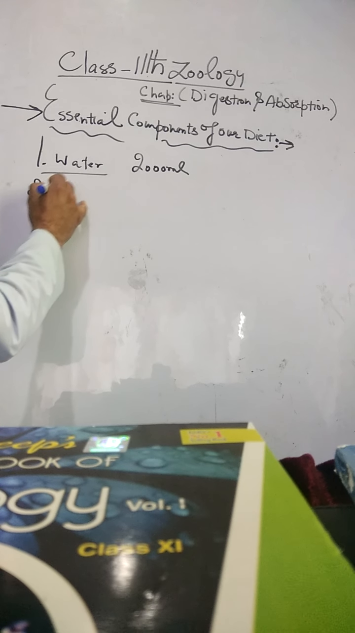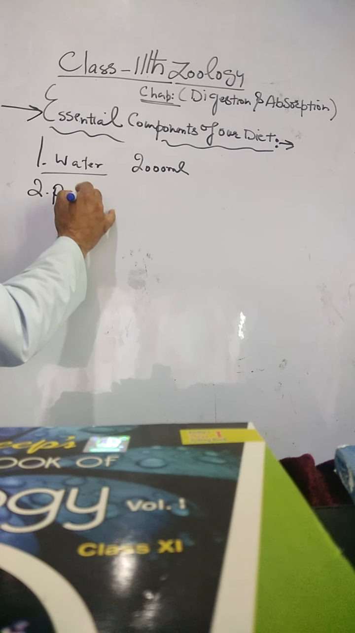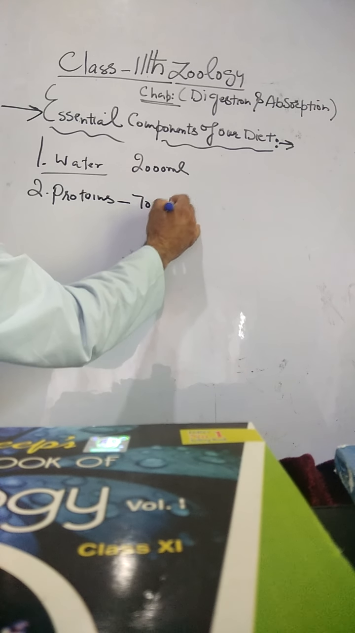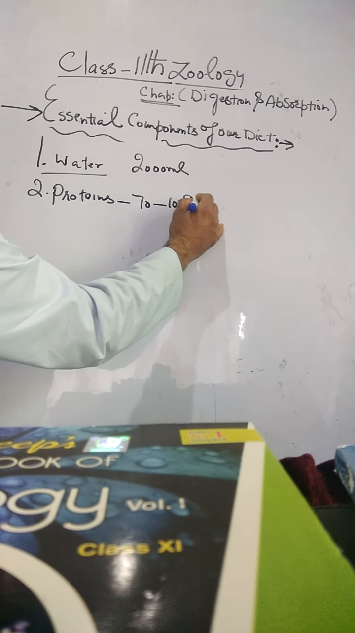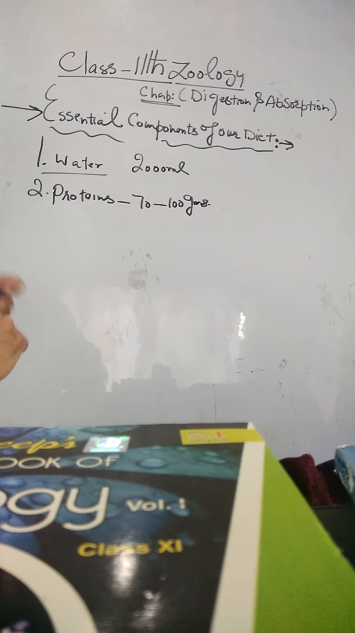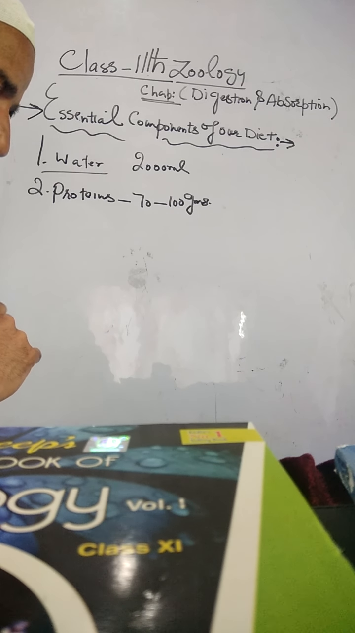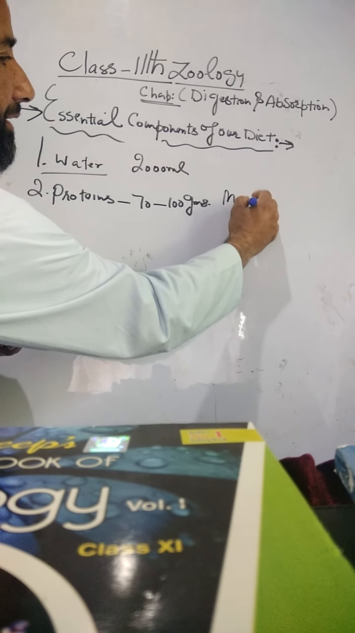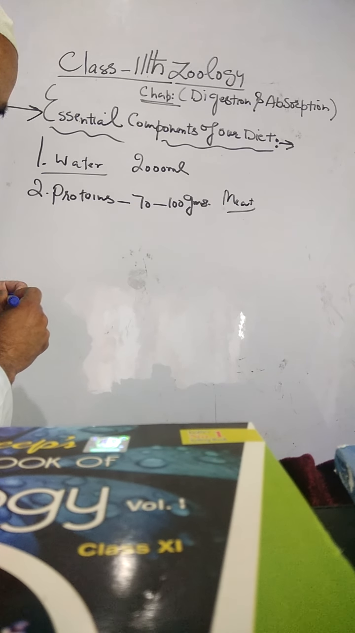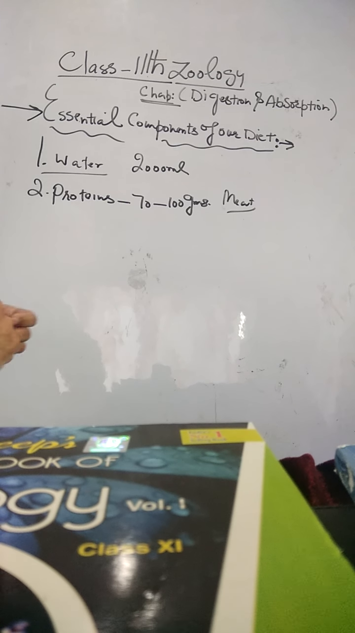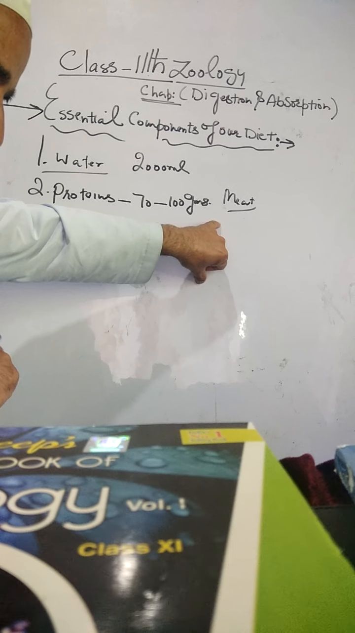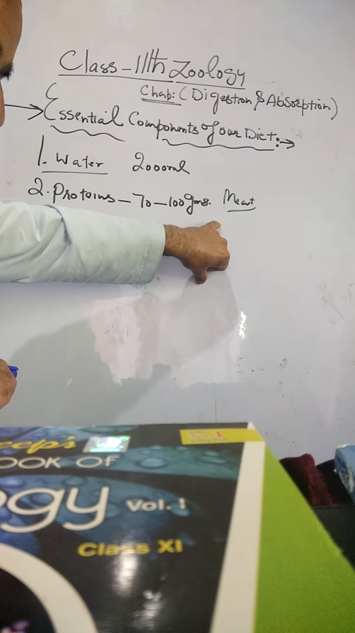The next important component we need in our diet is proteins. Proteins we need 70 to 100 grams per day. This is our daily requirement. The sources of this are meat, eggs, milk, wheat, cheese and pulses. These proteins are used in our body for growth, maintenance, repair and enzyme formation.